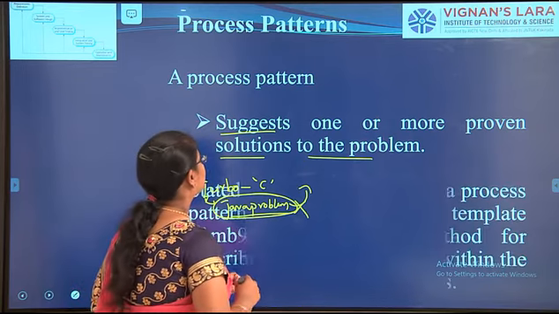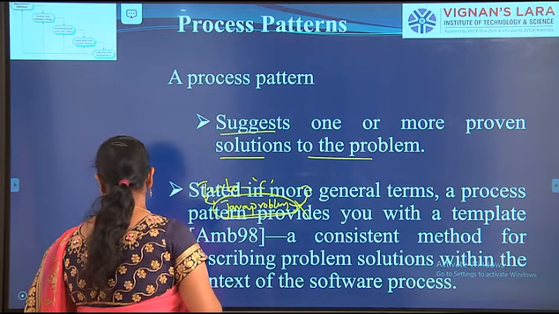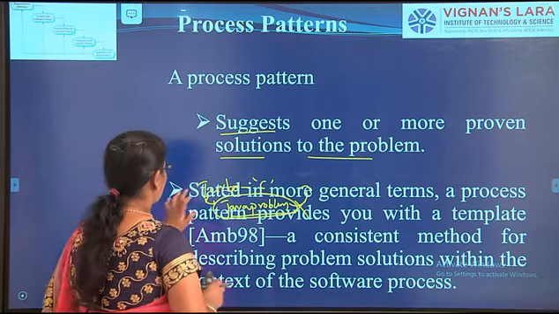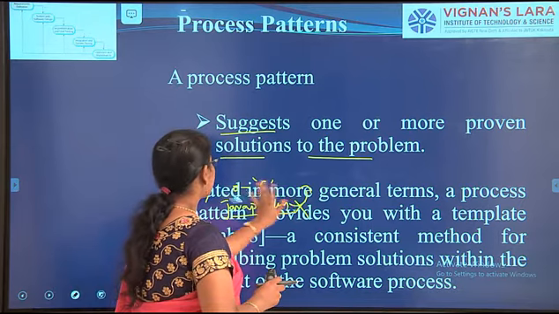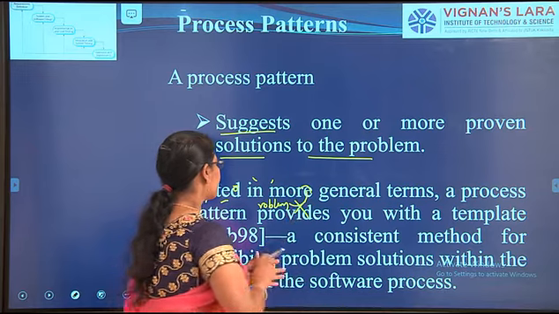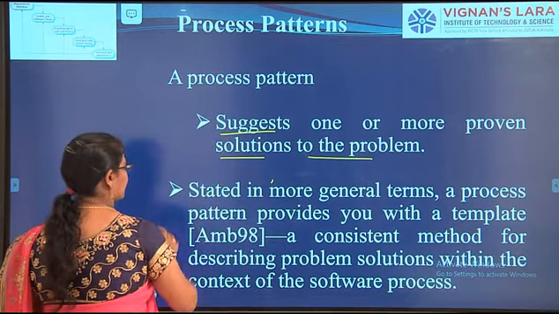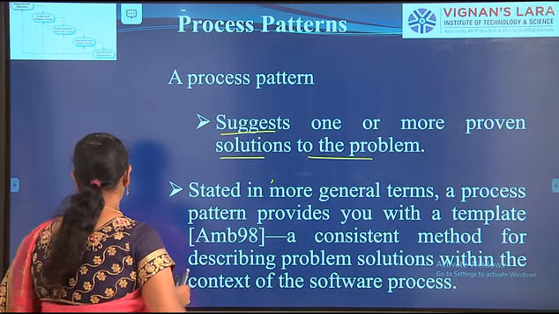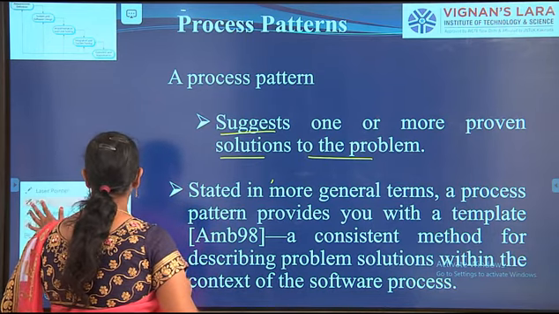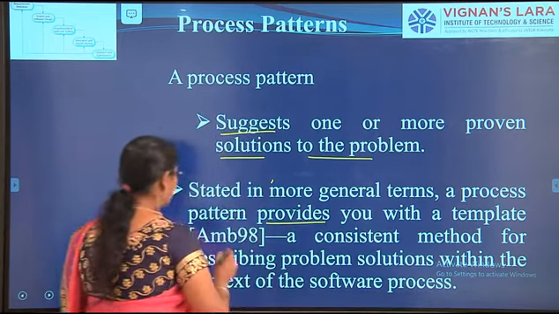And next we will go for, one second. Why do we use process patterns? What is the use of process patterns? Here one statement is there. In most general terms, a process pattern provides you with a template.